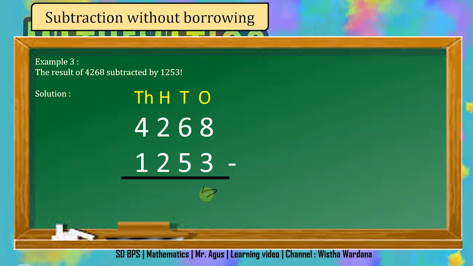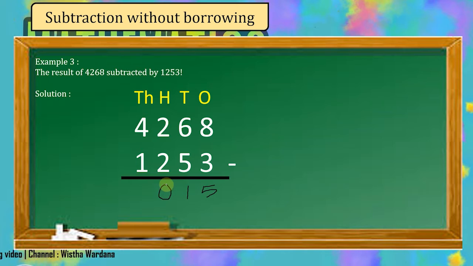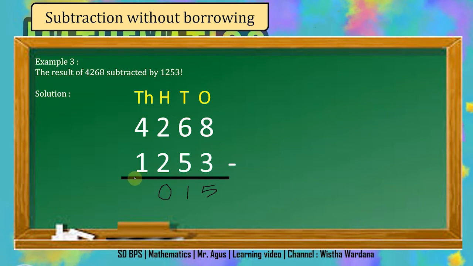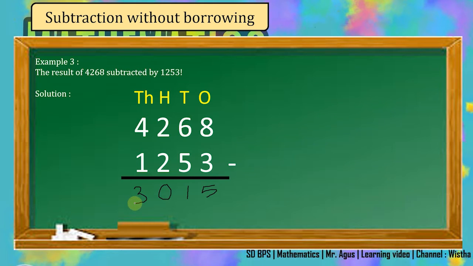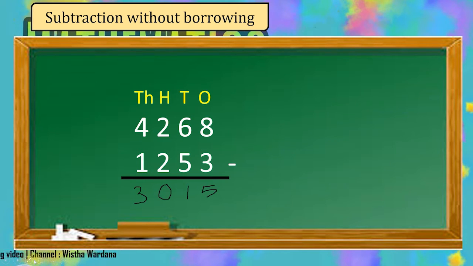The answer is 5. In tens place value we have 6 minus 5. You get 1. In 100 place value we have 2 minus 2. It will be 0. And in the 1000 place value we have 4 minus 1. It will be 3. So the answer is 3050. Let's move to the next example.